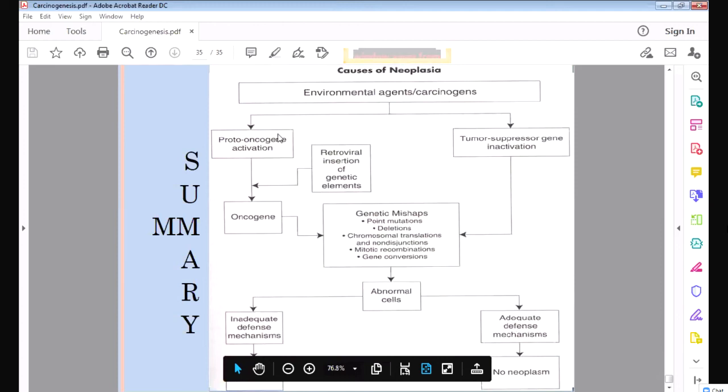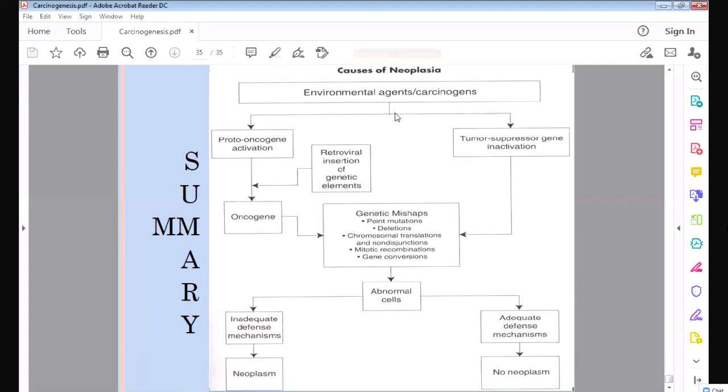So here you can see the causes of neoplasia. This is the summary. First there are environmental agents. Which agents are environmental agents? Chemicals, viruses, radiation. These are all called carcinogens. Carcinogens are the agents which cause cancer. So these are the environmental agents.